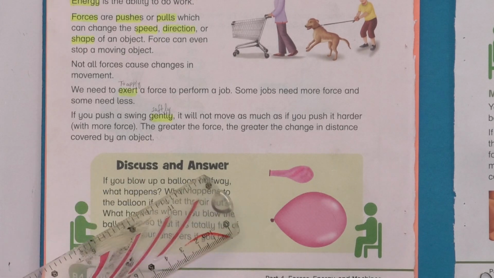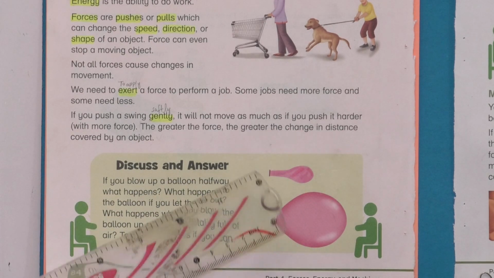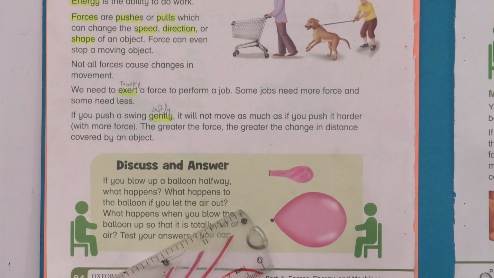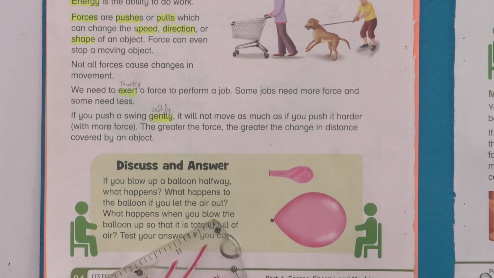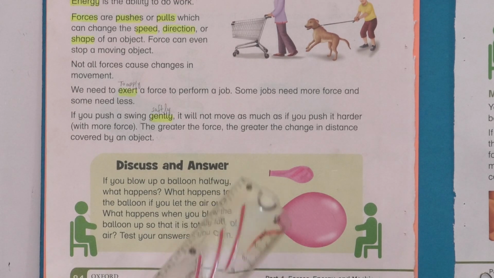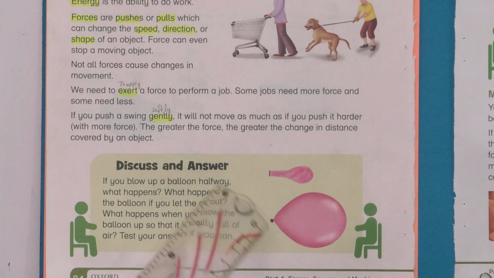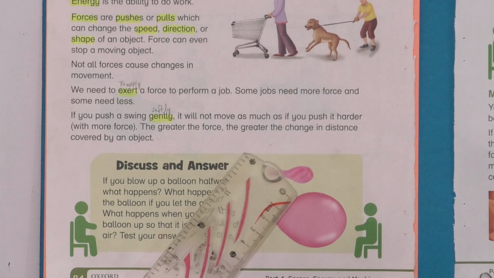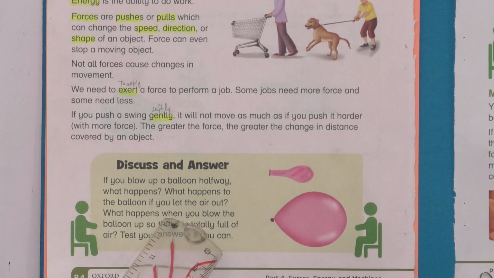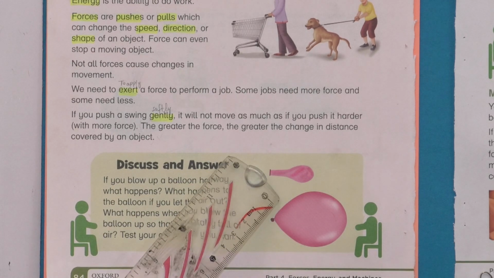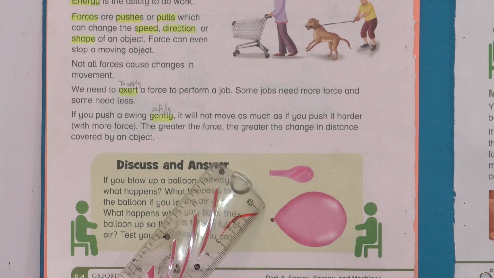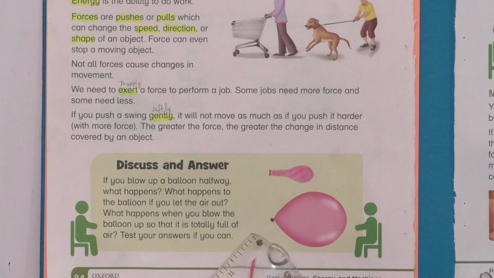Here we have a topic, discuss and answer. Here you can see 2 balloons. If you blow up a balloon halfway, what happens? What happens to the balloon if you let the air out? Firstly, when you blow a balloon, it will change its shape. As you can see in the picture, this is the original shape of a balloon. By putting a force on it, it will change its shape, and when you let the air out, it will move to its original shape again. So you can see that with force you can change the shape of an object.